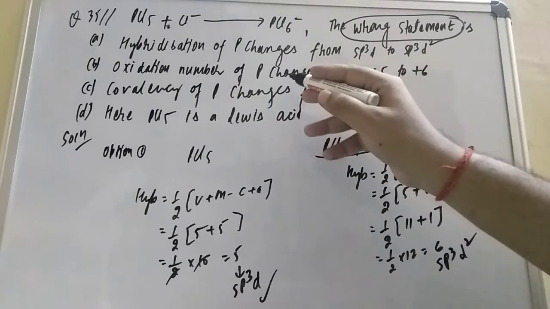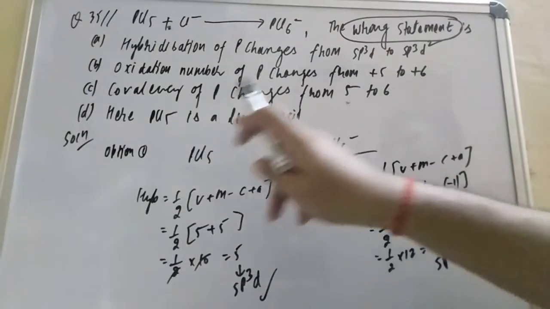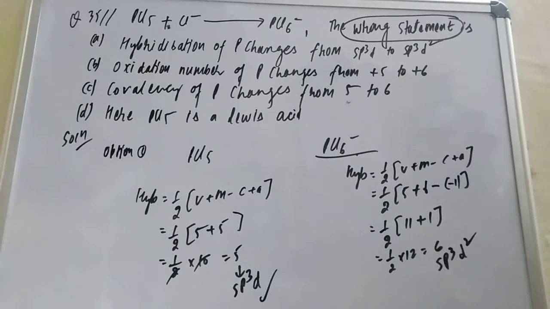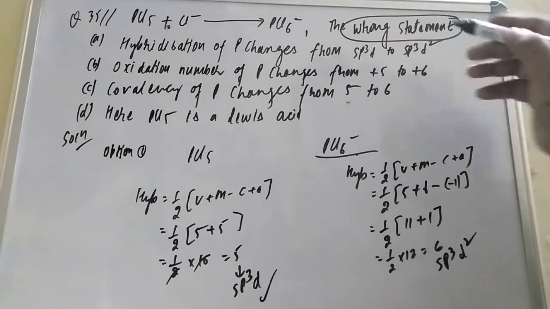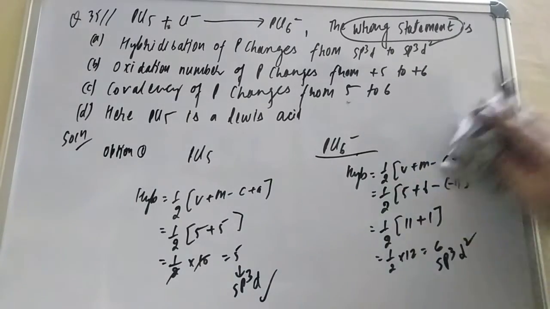Oxidation number of phosphorus changes from plus 5... Covalency of phosphorus, here is PCl5. So this option is correct. They are asking for the wrong statement, and this is a correct statement. Now check option B.